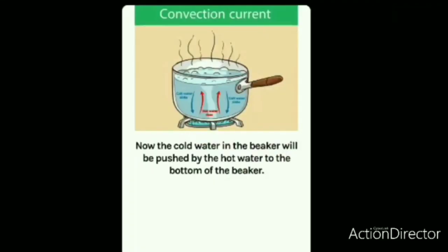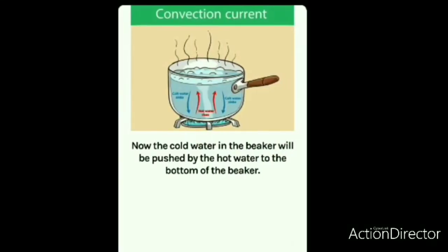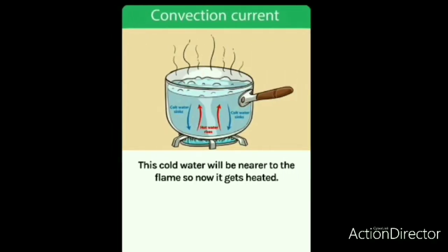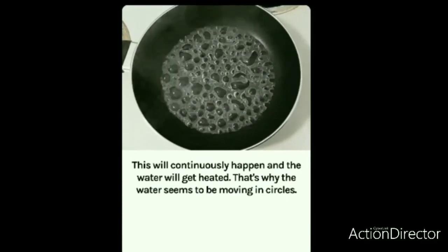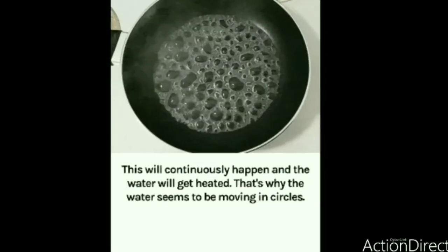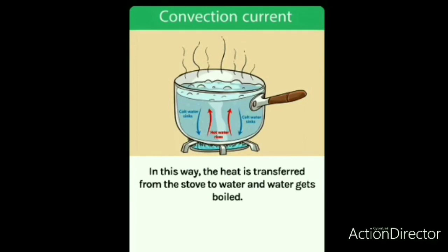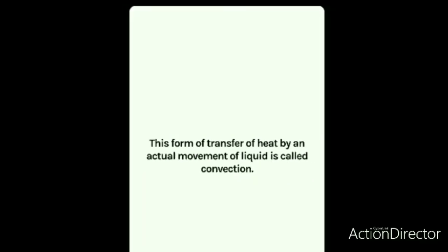So what is happening? The cold water in the beaker will be pushed by the hot water to the bottom of the beaker, and the cold water will be nearer to the flame, so now it gets heated and it will continuously happen, and eventually the water will get heated throughout. That's why the water seems to be moving in circles, and in this way heat is transferred from the stove to water and water gets boiled. So this form of transfer of heat by an actual movement of liquid is called convection.